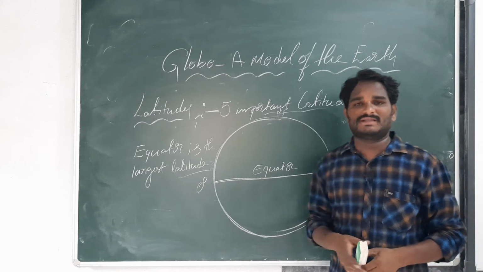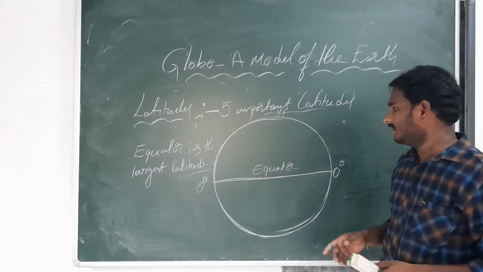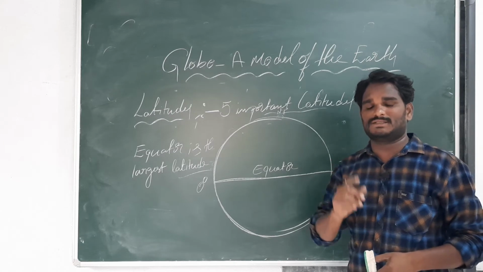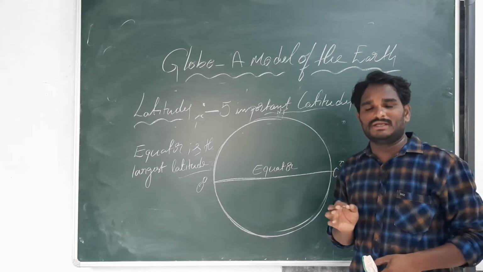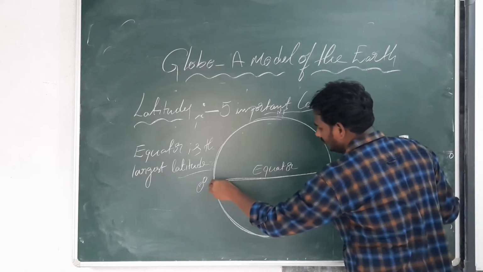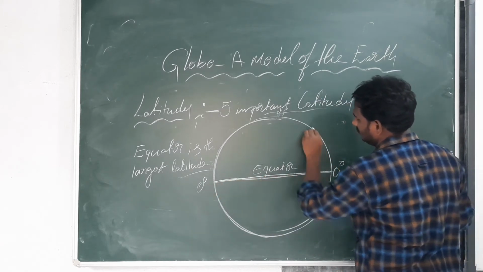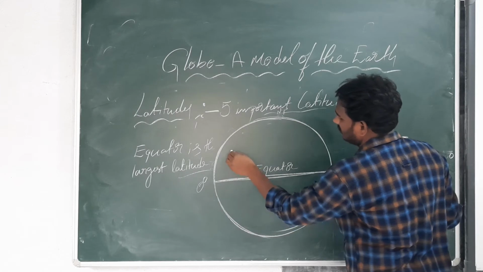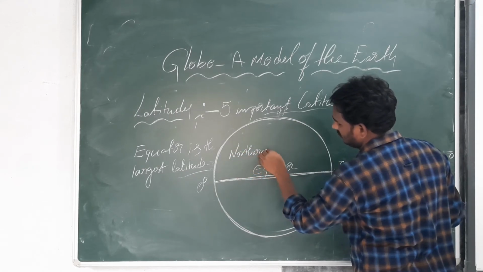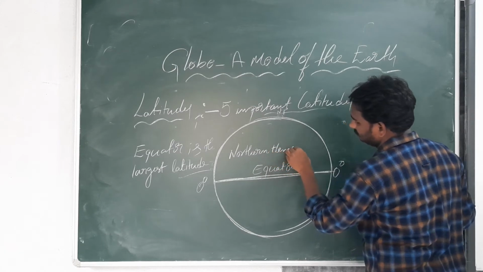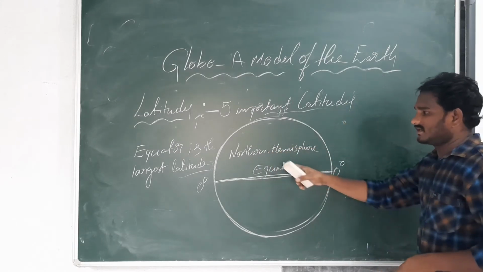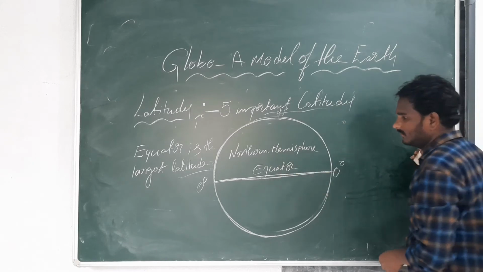The equator divides the earth into 2 equal parts. The upper part is called the northern hemisphere.